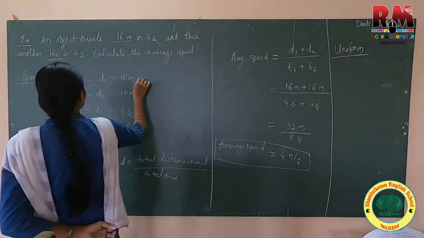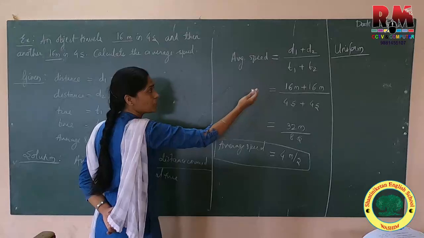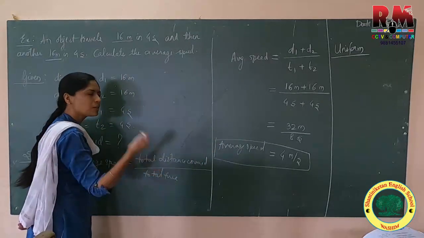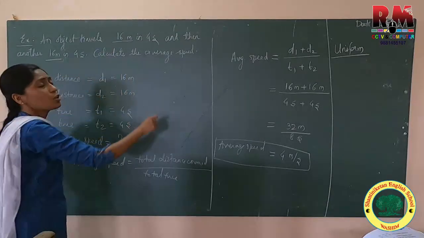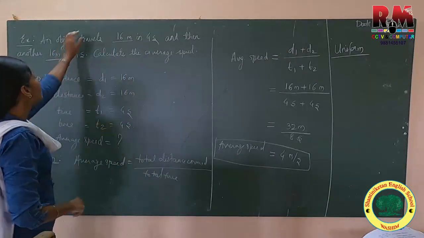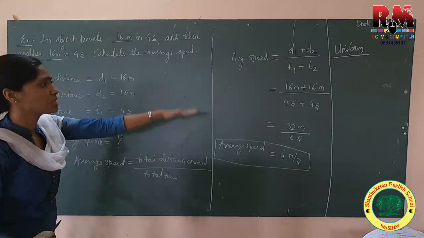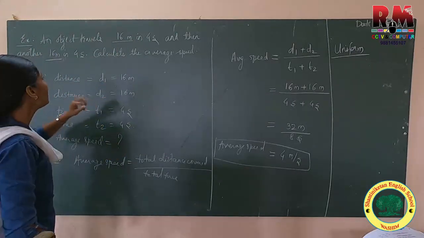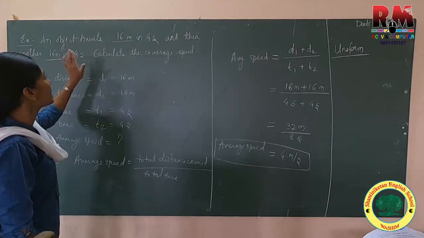Okay. So whenever you are calculating for uniform motion, where the speed is uniform, then it's very simple. You do not even need to write d1 plus d2 plus t1 plus t2 or average. You can do it very simply. If your distance covered is equal, just check your problem whether the motion is coming equal. No need to use so many steps. You can directly find that it's 16 meter, 16 meter, and 4 second, 4 second.